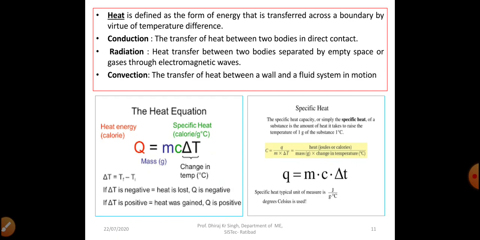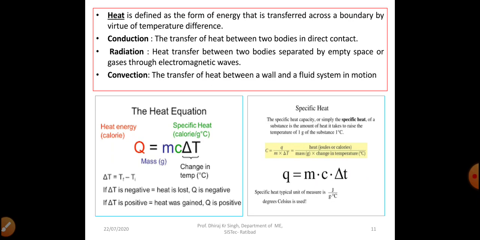Dear students, here we have also written specific heat. What is specific heat? That means what is this C, right? Specific heat of a substance is the amount of heat it takes to raise the temperature of 1 gram of a substance by one degree of temperature difference, right? So we can write C is equal to Q divided by M delta T. The unit of C will be joule per gram per degree Celsius.